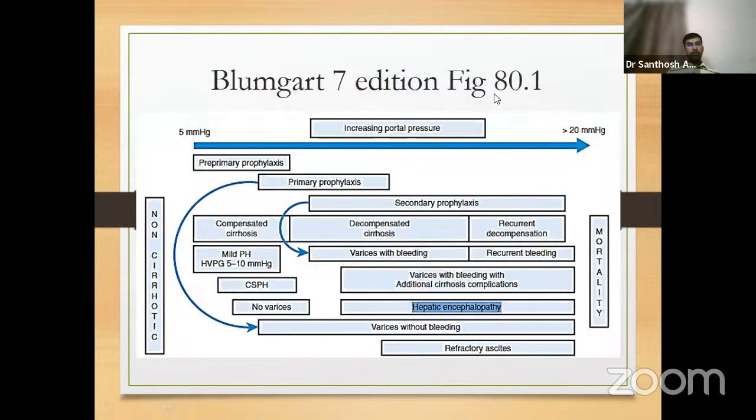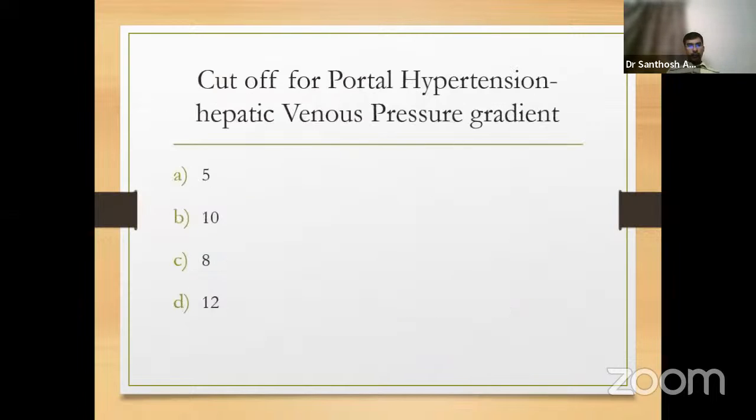But at the same time, another figure in Bloomgart's same 7th edition has classified portal pressure or HVPG from 5 millimeters of mercury to more than 20 millimeters of mercury, and they have said anything beyond 5 millimeters of mercury is considered mild portal hypertension. If we see other books and the previous edition of Bloomgart also, HVPG greater than 5 is considered mild. So the answer should be 5 here and not 12.